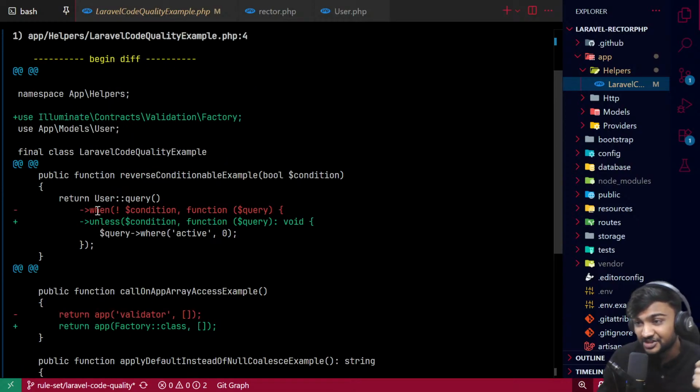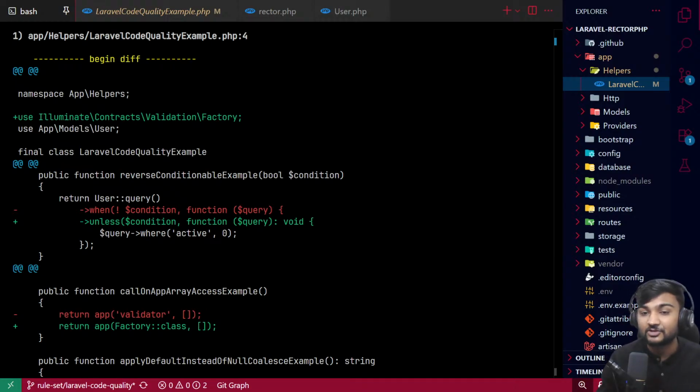Okay, one more thing, which is with the conditionals, and it's not only working on models or a query builder. Wherever those conditionals are there, it will work. So doing when and not does not make sense when you can do unless directly, right? So it will convert your things directly here, right?